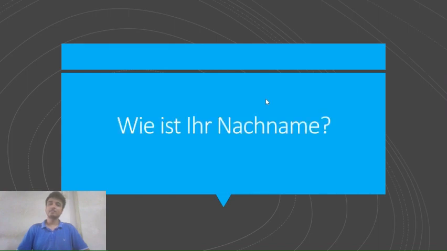The next question is "Wie ist Ihr Nachname?" What is, or rather how is your surname? Now I know that here they have used "wie", which means how, not what. But sometimes they use "wie" and "was" interchangeably. So it is like, how is your surname? They want you to spell out the surname. That's why they use "wie". But actually, if you translate it, it becomes what is your surname.